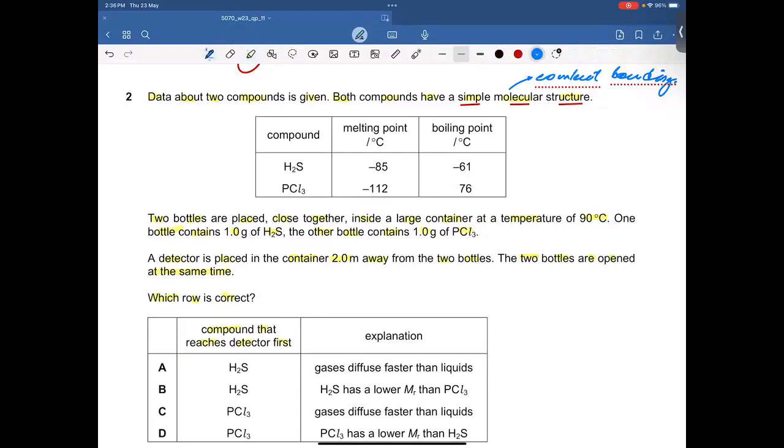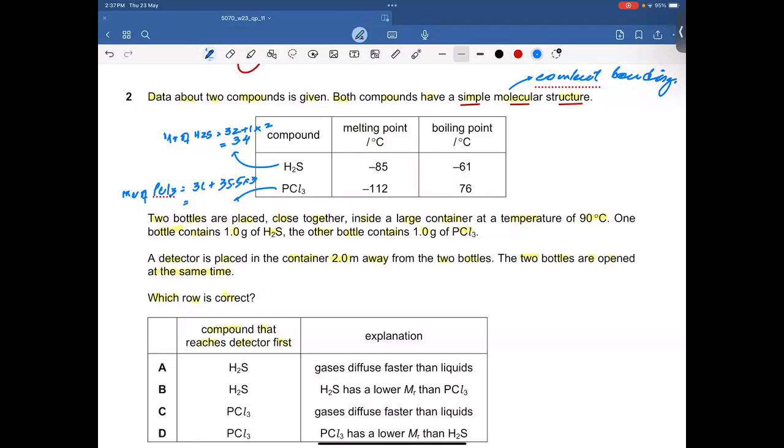Diffusion depends on molecular mass. Take out the MR of H2S. Sulfur is 32. Hydrogen is 1 times 2 because we have 2 hydrogens. So it's going to be 34. MR of PCl3. Phosphorus is 31, plus chlorine is 35.5 times 3.